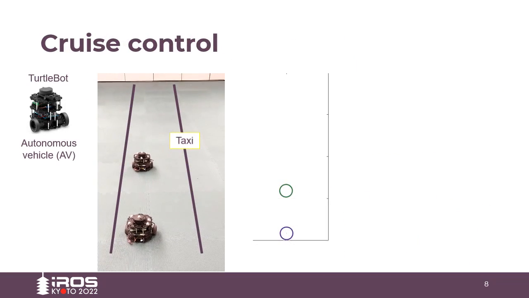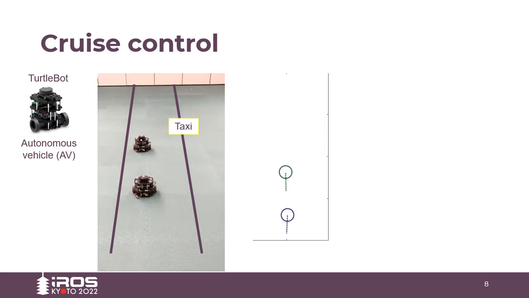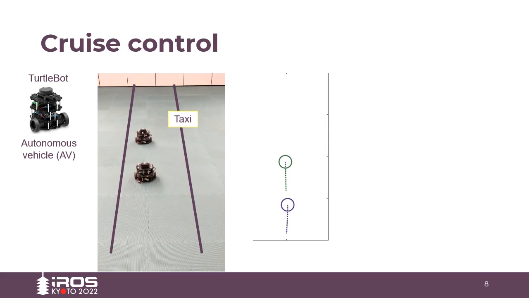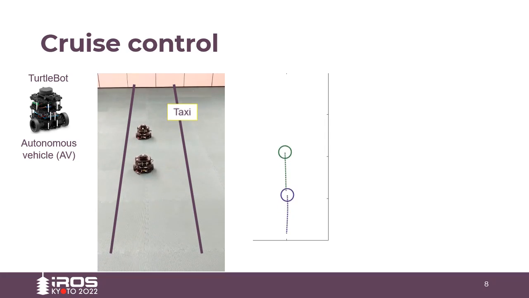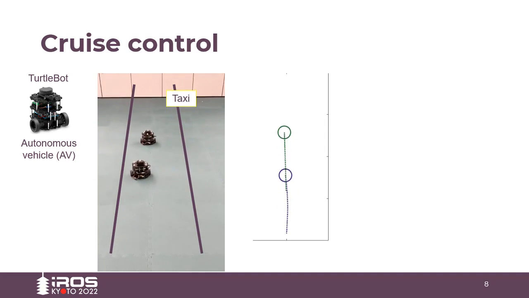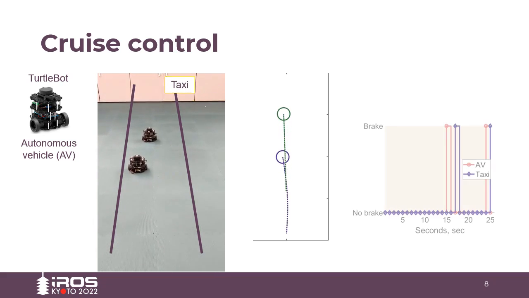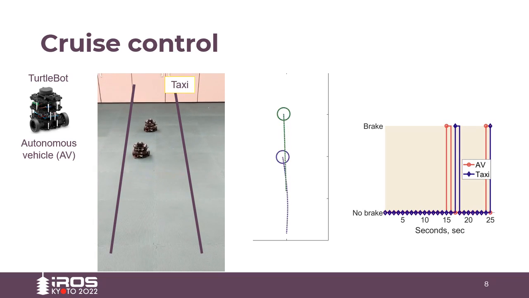We carried out the experiments using Turtlebot 3 burgers represented as the ego vehicle termed as autonomous vehicle or AV and the non-ego vehicles as the taxi. Here the video shows a car following scenario for a limited time and distance. The plot on the right is a sample from one of the experiments. The AV and the taxi brake according to the policy obtained by solving the SSG.